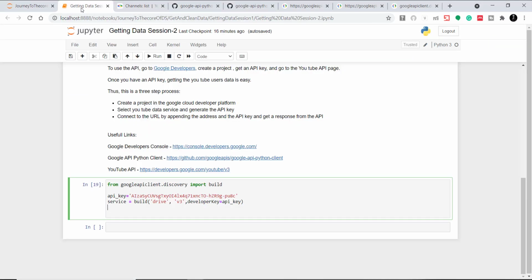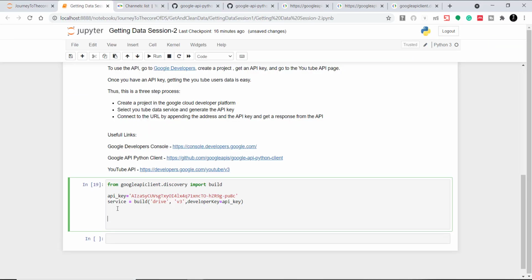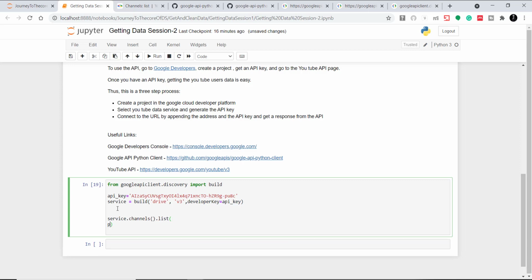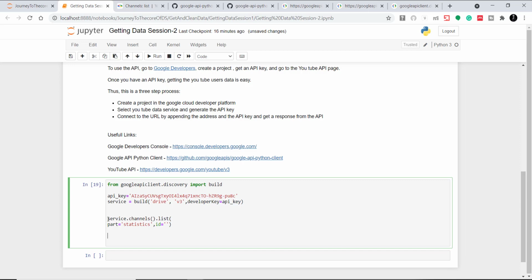So I'll go to my Jupyter notebook and I'll do a service dot channels because we are getting channels data, and do list method here. Okay, so we will use part as statistics. Okay, and then we will pass ID also. So for now I will leave the ID as it is, and we will see the channel ID later. So I will name this as request.